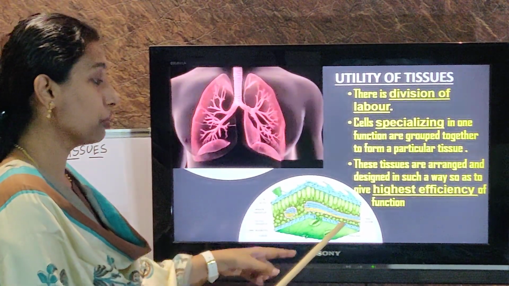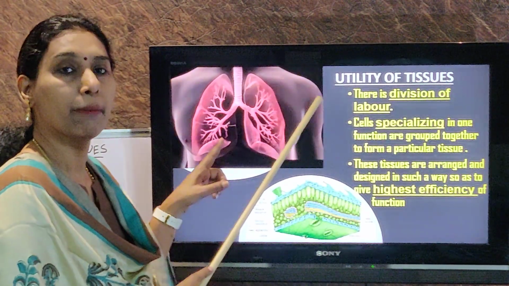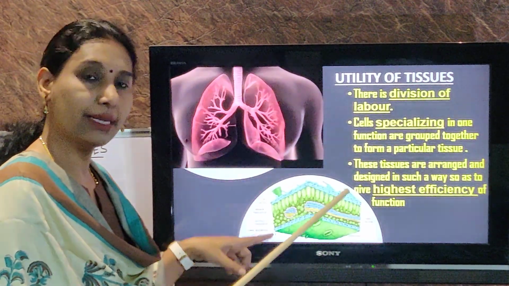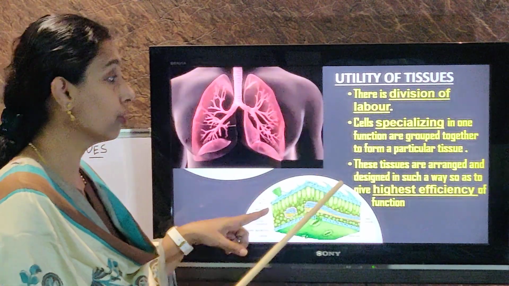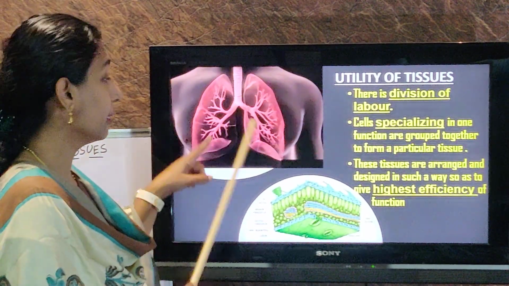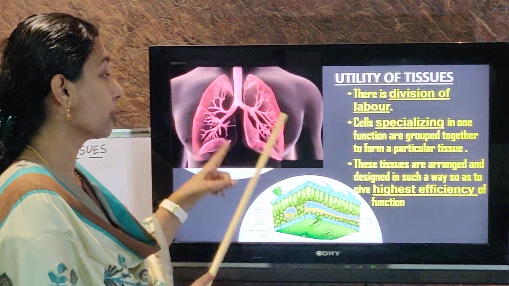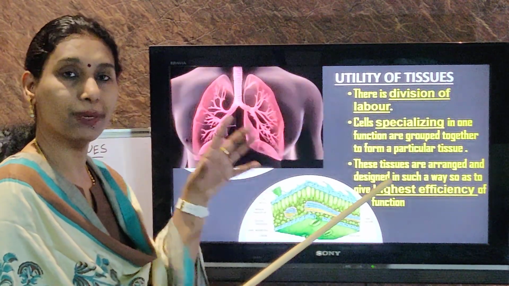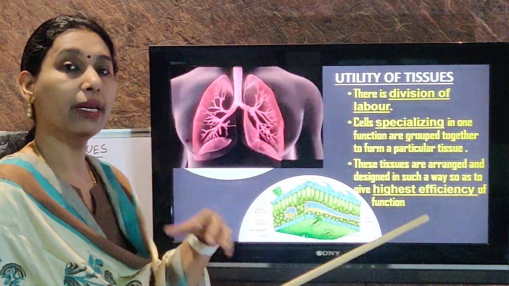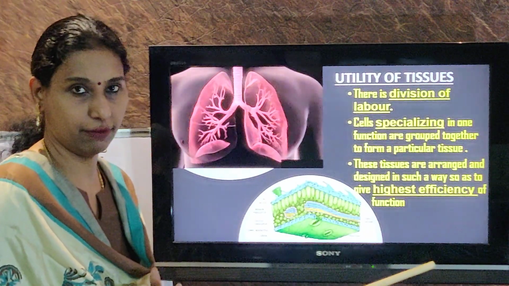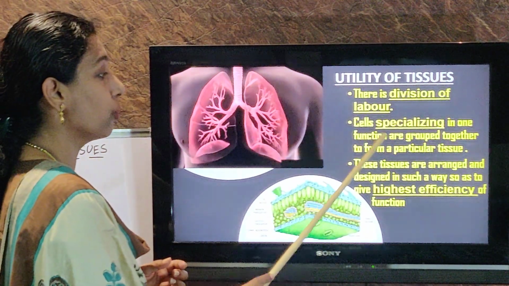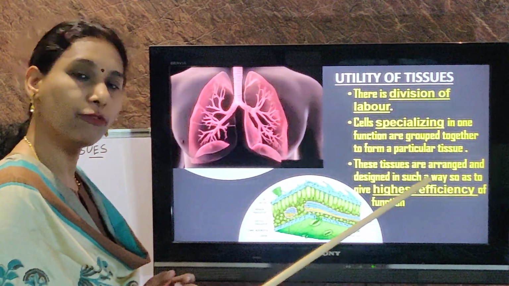The leaves can do the special function of photosynthesis because they have specialized in that, having chloroplasts, etc. You don't have chloroplasts in the lungs, and the leaves cannot do the function of the lungs. So that group of tissues specialize in that function. They help in performing the task effectively. Clear? So that is the answer if you are given the question, what is the utility of tissues?